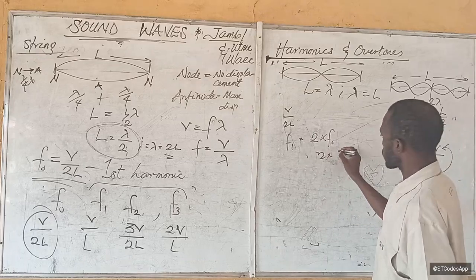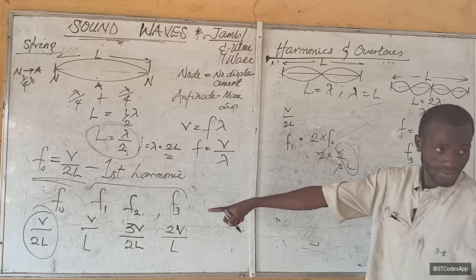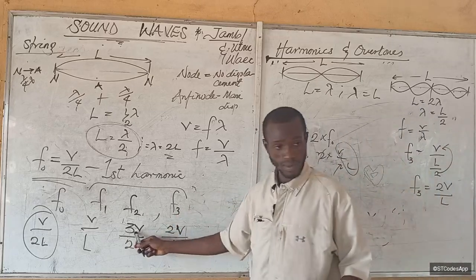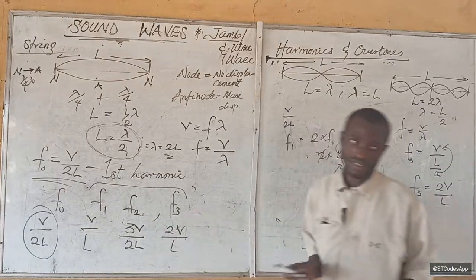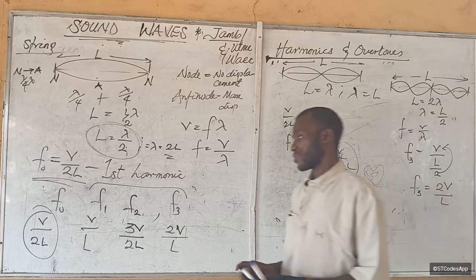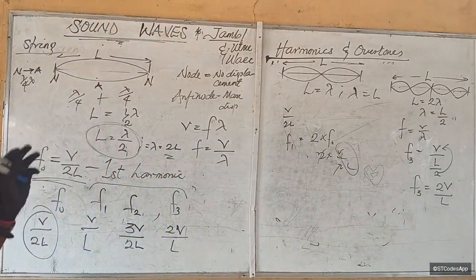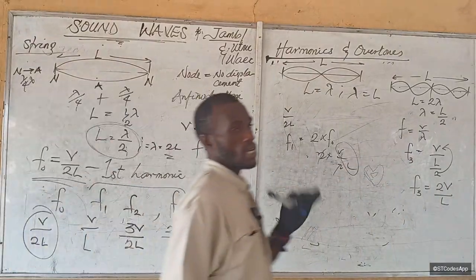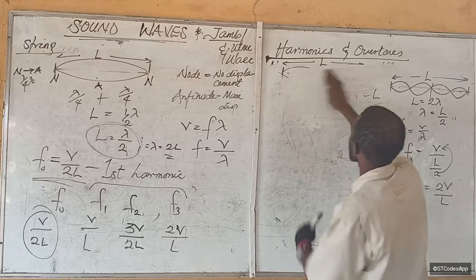Let's see, 2 times, what is F naught? V over 2L. This takes care of this, V over L. The next one, 3 times F naught. 4 times, do you understand now? Alright, so that is only applicable to strings and open pipes. We are going to see it in a jiffy. Let's quickly do that of pipes now, wind instruments.